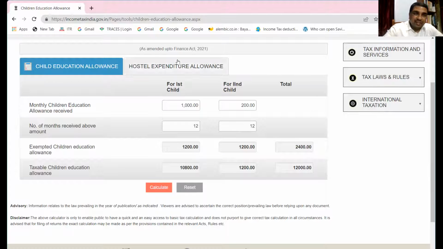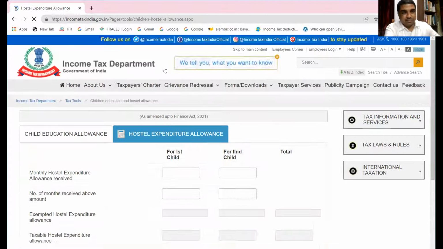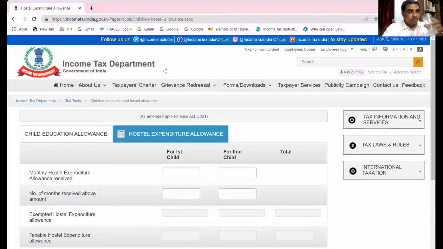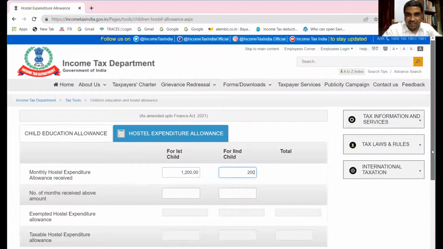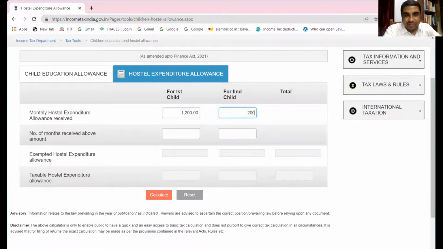Okay. Similarly, you can try the other calculator, hostel expenditure. Let us say monthly hostel expenditure received here is 1,200. Here, let us say it is received only 200. And you know how much is exempt? 300. Okay. Here I am taking 12 months. Here also I am taking 12 months. Just a minute.